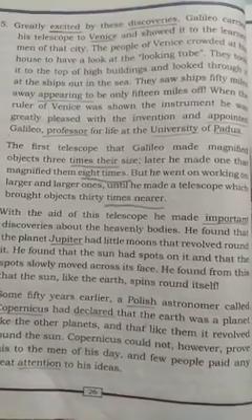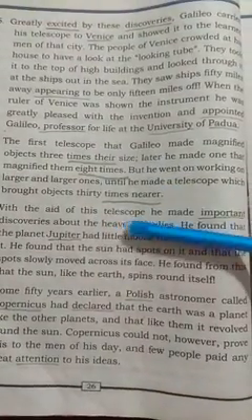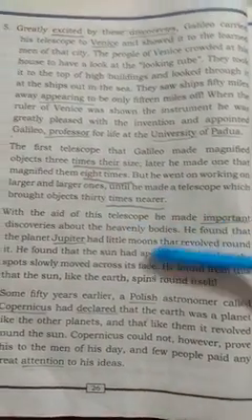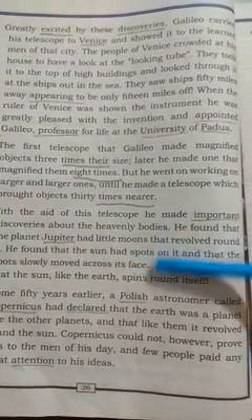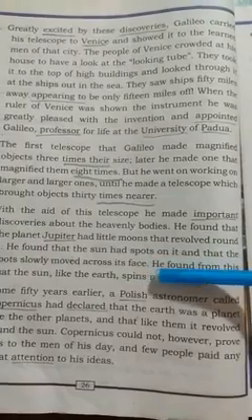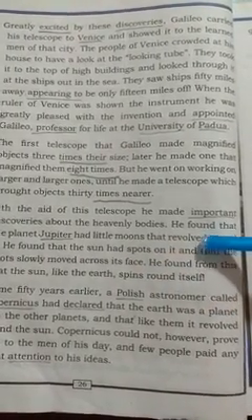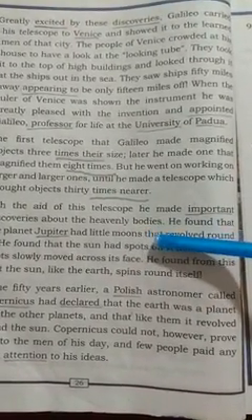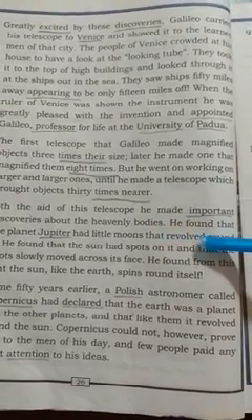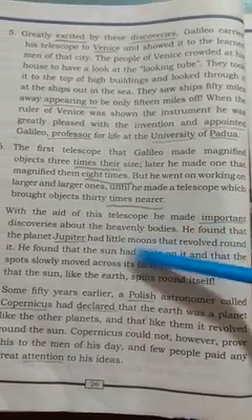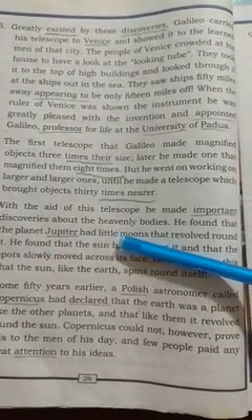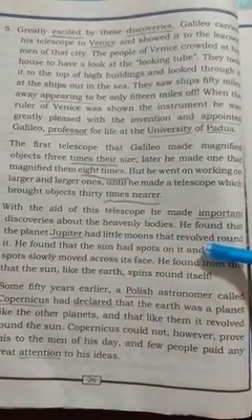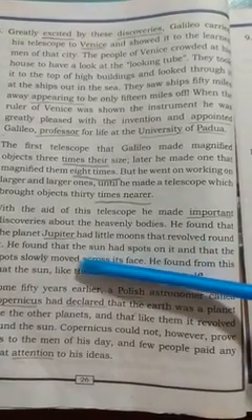Means, after discovering the telescope, the scientist Galileo, what things did he discover? He found many heavenly bodies, celestial events. What did he find? He found that the planet Jupiter had little moons that are revolving around Jupiter.